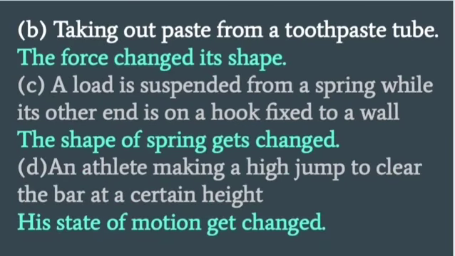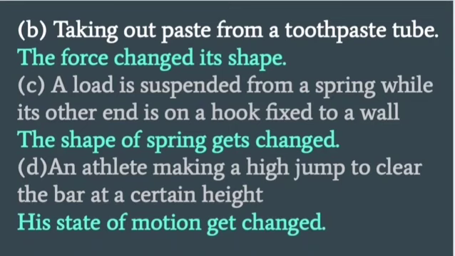B part is taking out paste from a toothpaste tube. When we apply a force on a toothpaste tube, the shape of the tube changes. C part: a load is suspended from a spring while its other end is on a hook fixed to a wall.